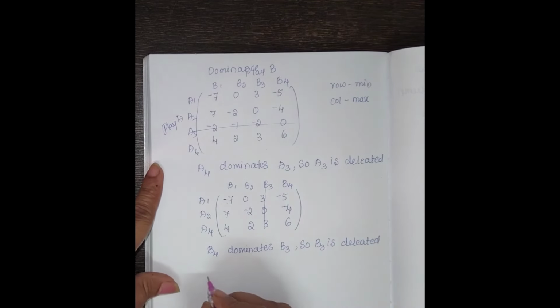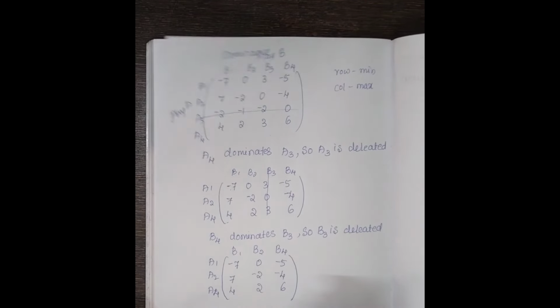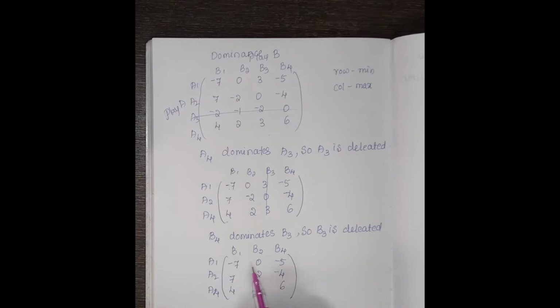Then you have to write it again: A1, A2, A3, A4, and here B1, B2 and B4. -7, 0, -5 and 7, -2, -4, 4, 2 and 6. Okay, then which one do you want to delete? Just observe, this is 0 and the two negative values are there. This is a minimum comparative to these two. The whole row is a minimum. I am deleting this one. A1 is deleted. A2 dominates.